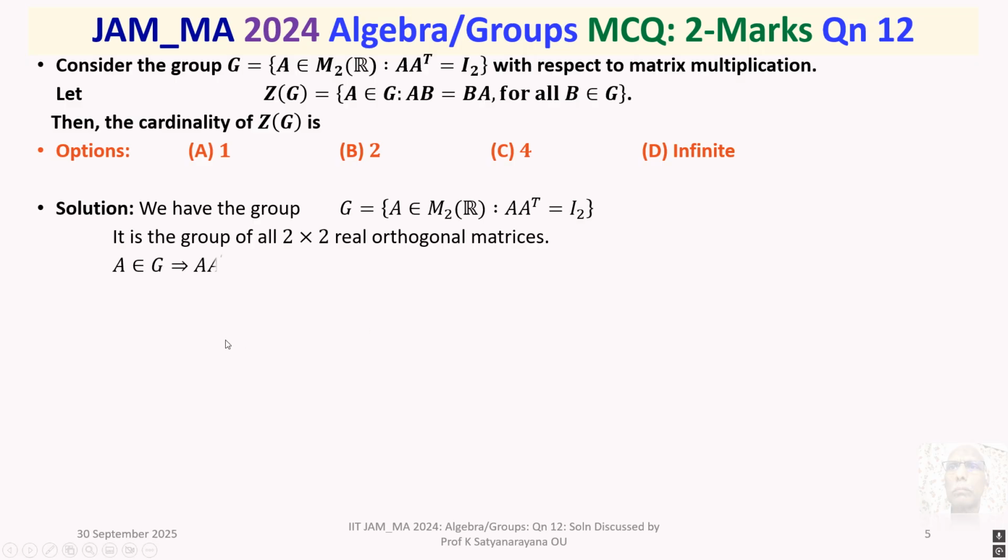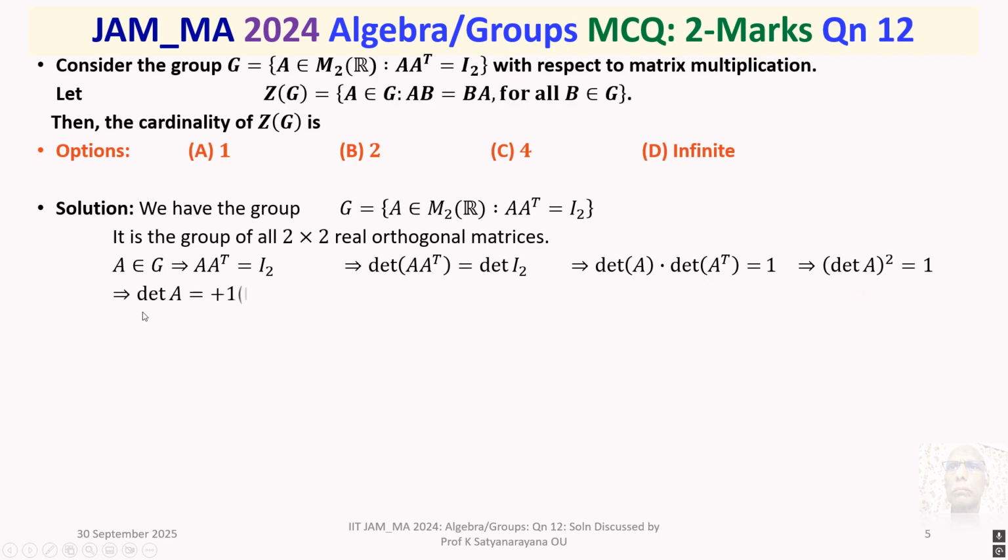A belonging to G implies AA transpose equals identity, which implies determinant of AA transpose equals determinant of I2, so determinant of A times determinant of A transpose equals 1. But determinant of A transpose equals determinant of A. This implies determinant of A squared is equal to 1, and determinant of A is plus or minus 1.